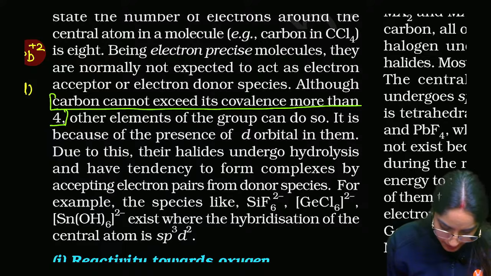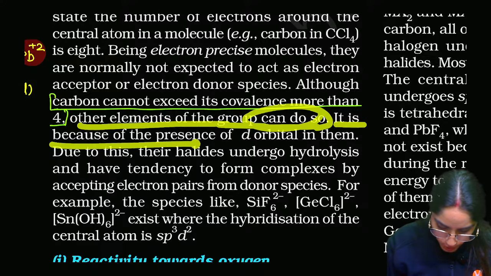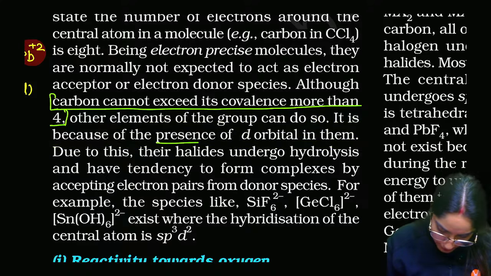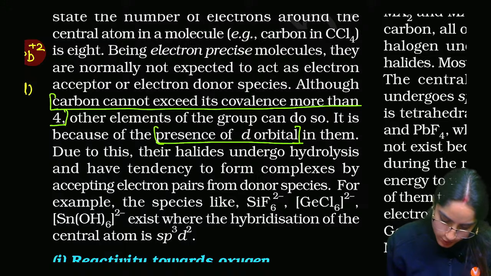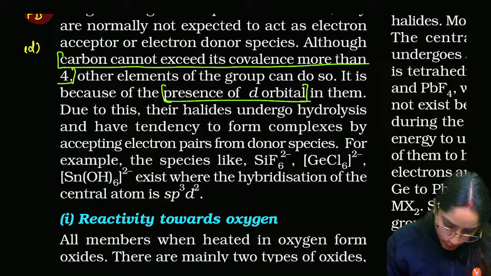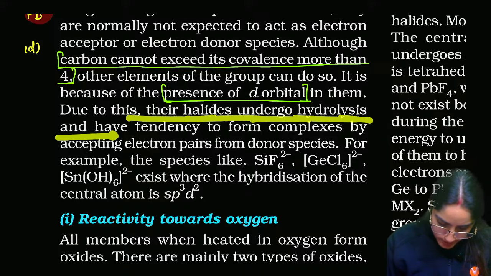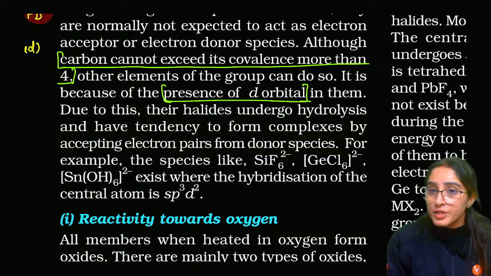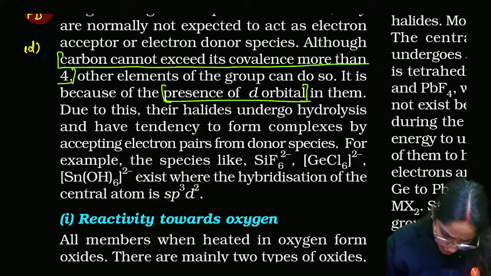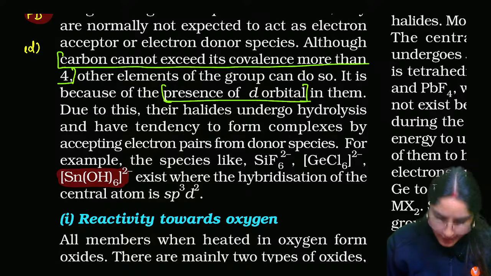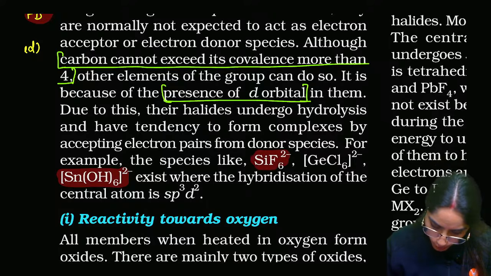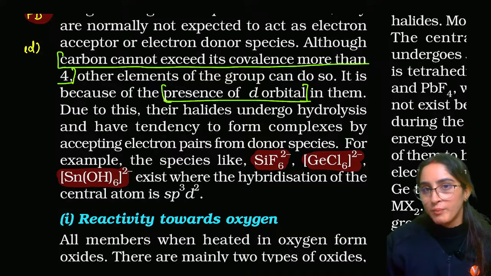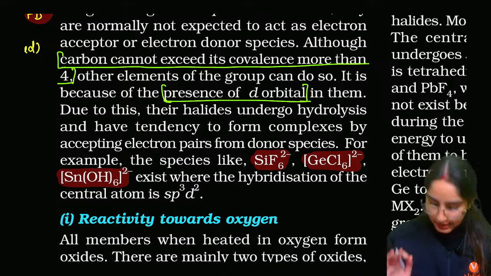Right? So next, the other elements of the group can do so. It is because of the presence of d orbitals in them. That's why they can expand their covalency. Due to this, their halides undergo hydrolysis and have a tendency to make complexes by accepting the electron pair from the donor species. So that is the reason you will have tin also with expanded covalency, silicon also, germanium also, but you will not have carbon in this form. Carbon can only form tetrahedral, right?